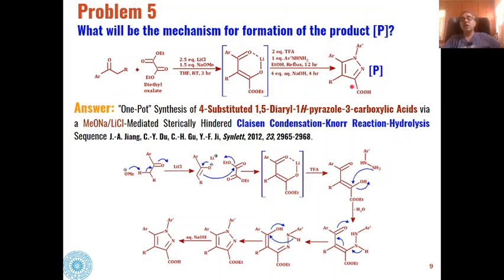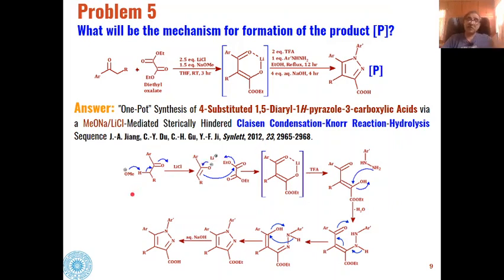So this whole reaction can take place as a one pot synthesis: first we react these substrates under these conditions, these types of intermediates will be formed, they are not isolated, and then they are reacted with these reagents under these conditions, and they will be converted into pyrazoles as the product. So pyrazole carboxylic acids are formed as the product, and again this reaction has been reported recently in 2012 in Synlett.